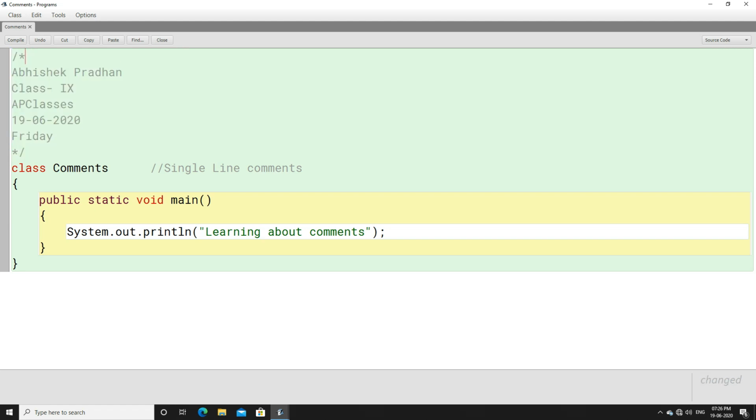And if I remove one asterisk mark from this, it will be considered a multi-line comment. So this is a multi-line comment, this is a single line comment, and if you put one asterisk mark here, this will be considered a documentation comment. In Java you have an option, even in BlueJ you have an option, to generate documentation comments automatically.